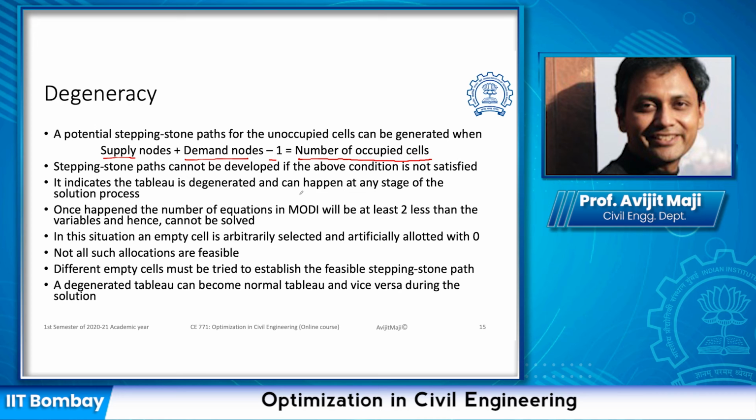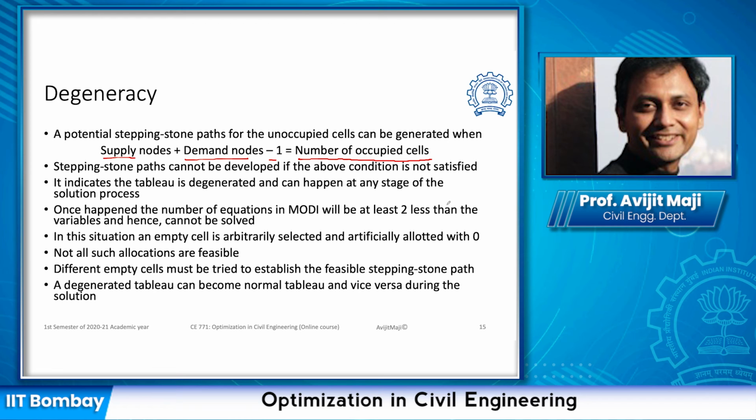Once it happens, the number of equations which we have developed for the non-empty cells in the modified distribution method, or MODI method, will be at least 2 less than the number of variables we want to solve. In all other cases, the number of equations was 1 less than the number of variables, and for that reason we assumed the value of one variable and solved the values of the other variables. So if the number of equations is less by 2, then we have to assume 2 variable values. So let us see what we can do at this stage.